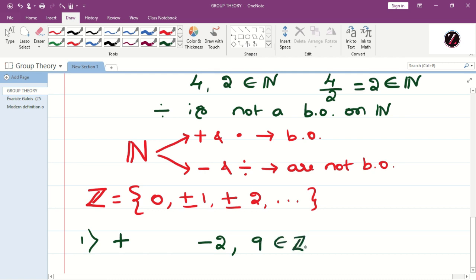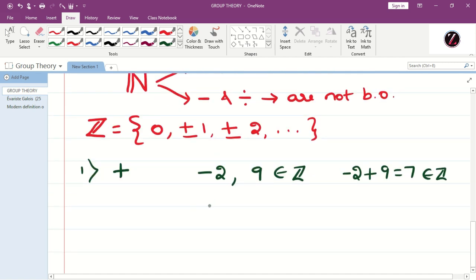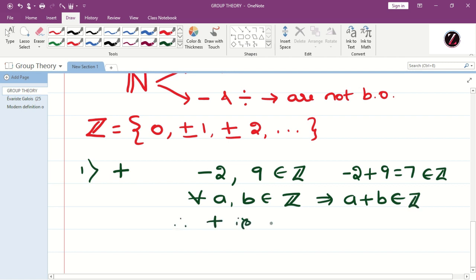What is minus 2 plus 9? That is 7, which belongs to Z. We can observe that the sum of any two integers is always an integer. Therefore we conclude that for all a, b belongs to Z, a plus b belongs to Z. Therefore addition is a binary operation on Z. So what about subtraction?